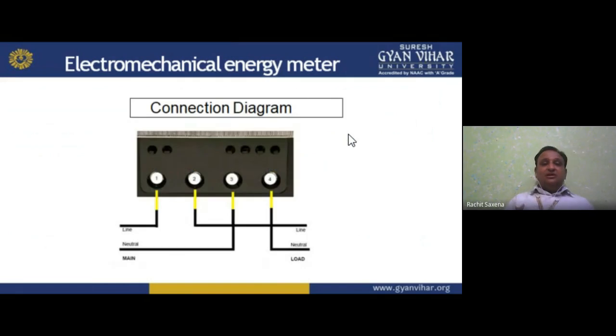Now next is the electromagnetic connection diagram. So how can we do it? First is connected with the line, third is connected with the neutral, second is connected with the line, fourth is connected with the neutral. That is the mains supply, line and neutral, and another line and neutral is the load. So 1 is the line mains, 3 is the neutral for mains, 2 is the line for the load, and 4 is the neutral of the load. So that is the connection diagram we can make very easily in the electromagnetic energy meter. I hope you understand.